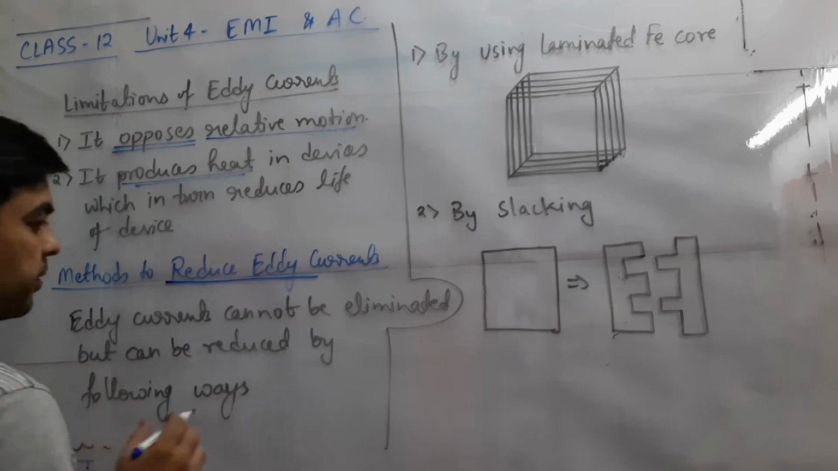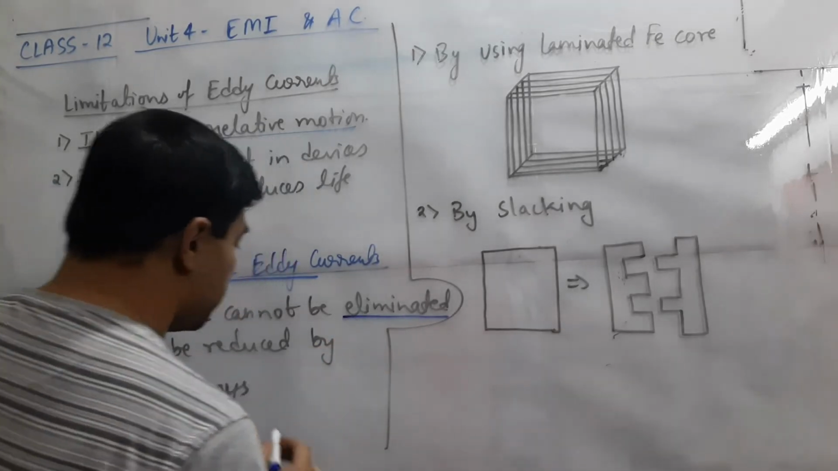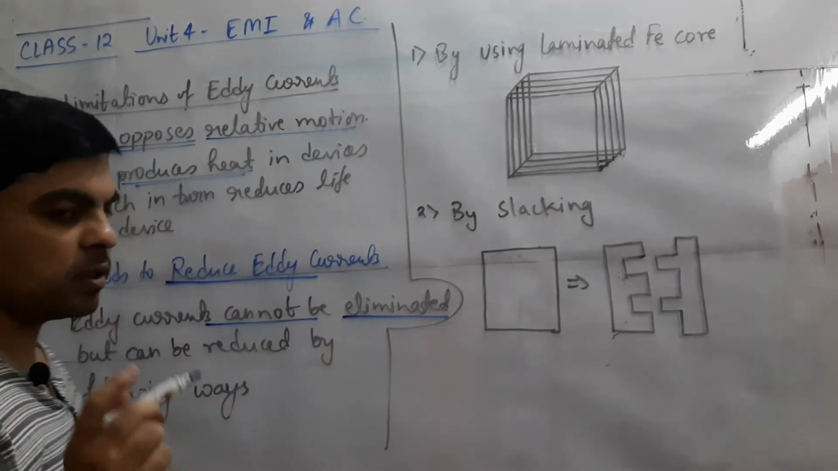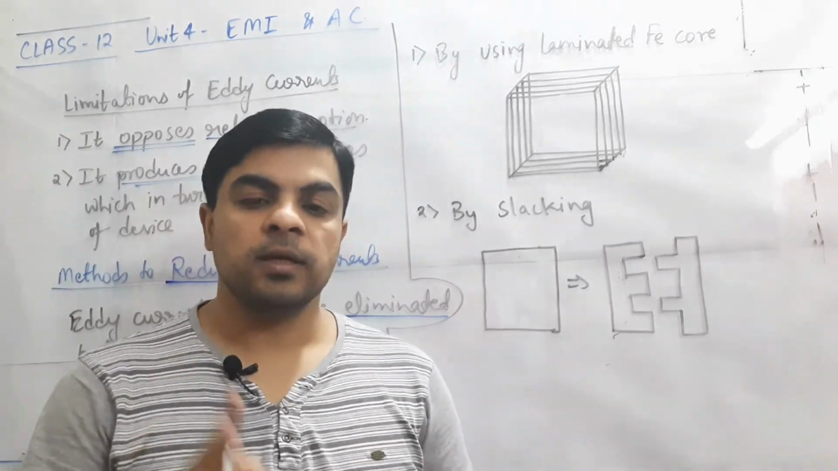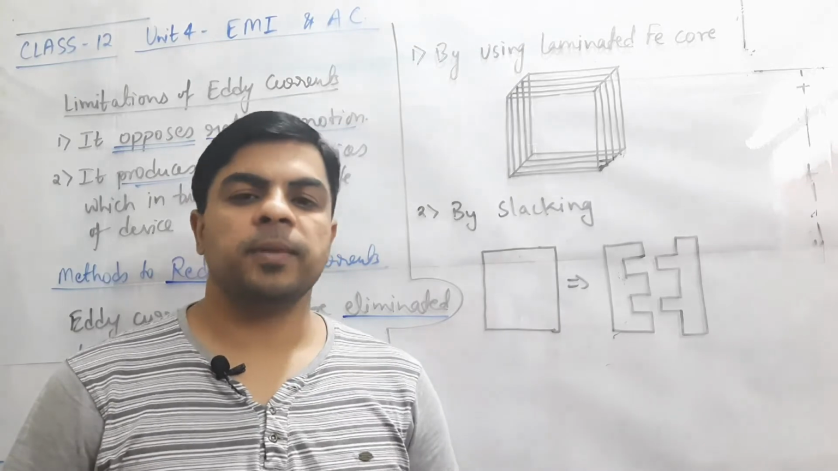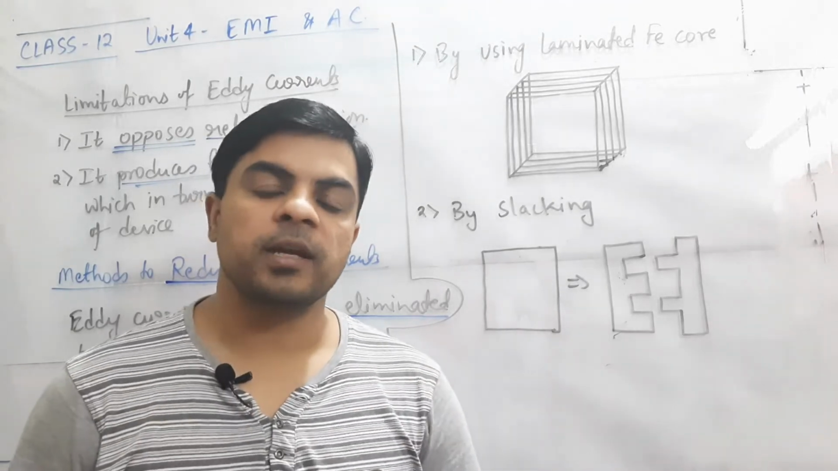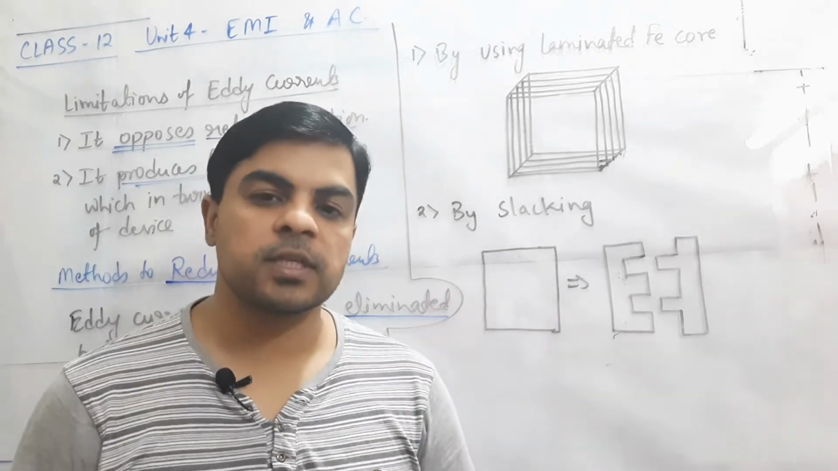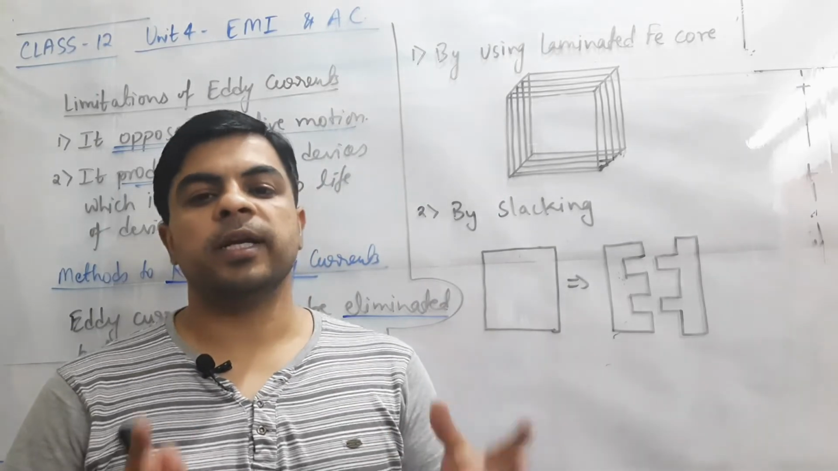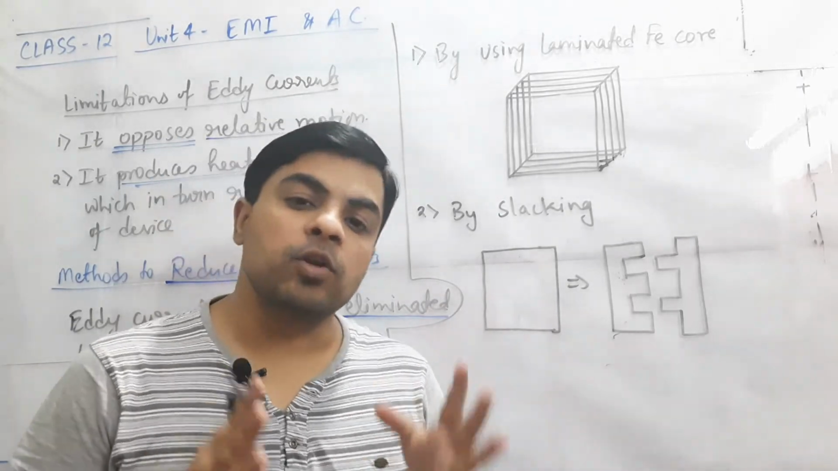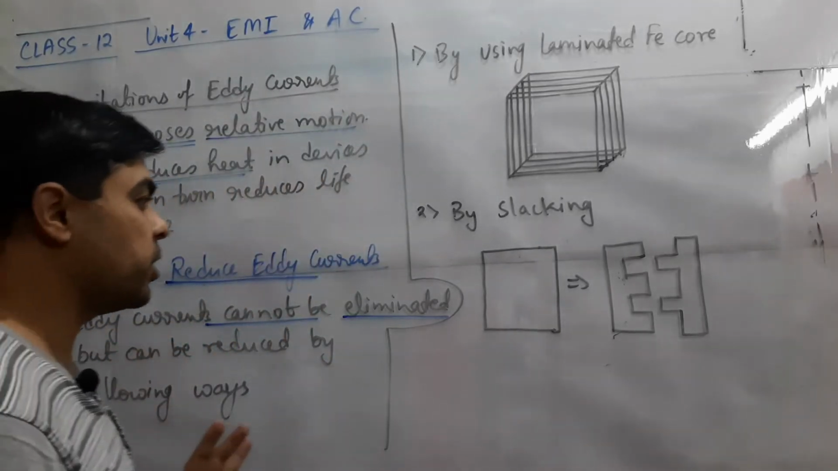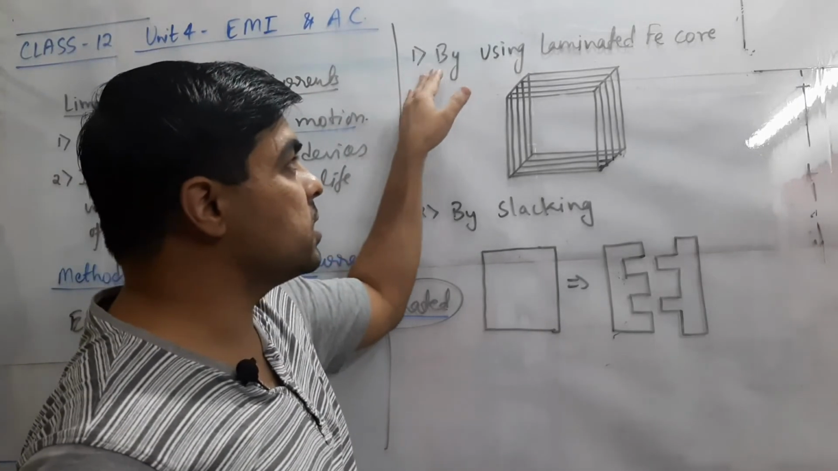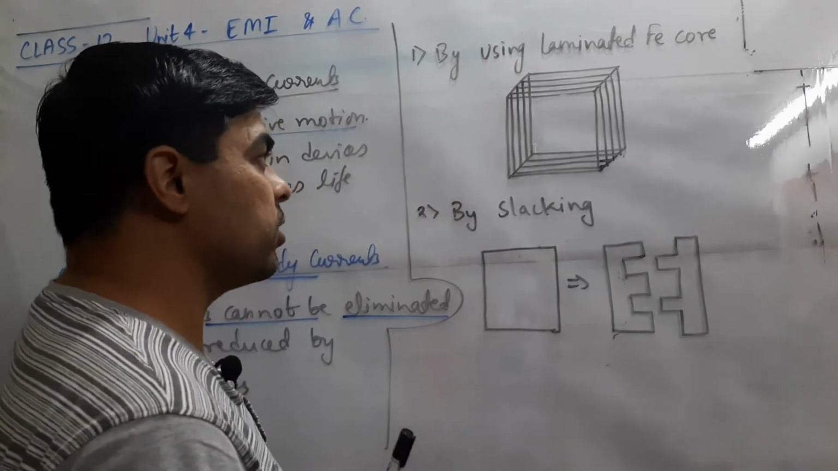Whenever we are dealing with the elimination of eddy current, it is not possible, because whenever we are dealing with the working of any device on alternating current, there is continuous change in magnetic flux. Most of the devices are made up of metal pieces, so eddy currents must be there and they cannot be eliminated, but we can reduce them. We have certain methods to reduce the eddy currents, where number one is by using a laminated iron core.